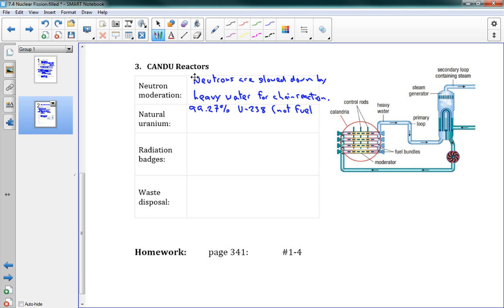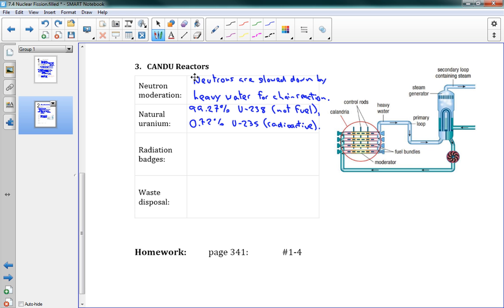it's not radioactive, and only 0.72% of that is U-235, which is radioactive. So the fuel that's used in Canadian Candu reactors is less than 1% radioactive.